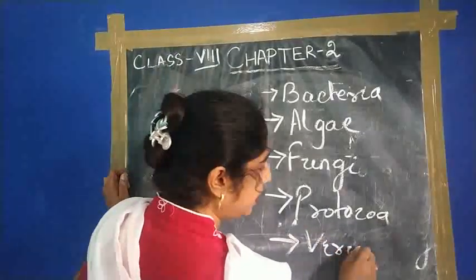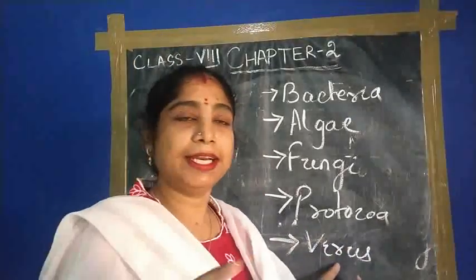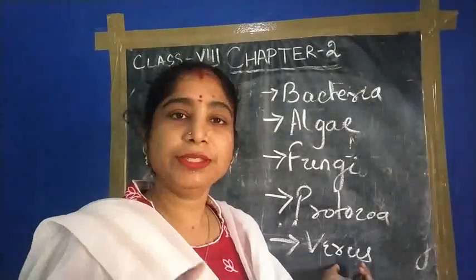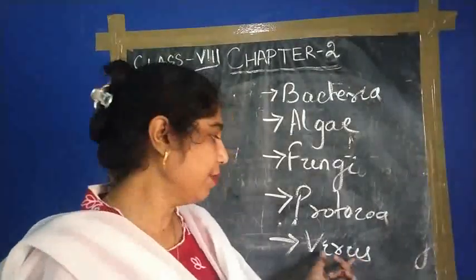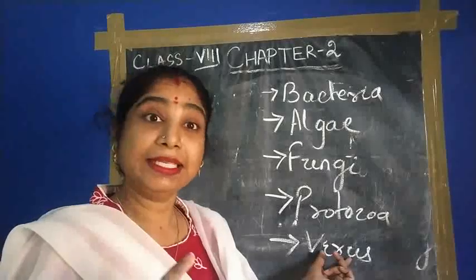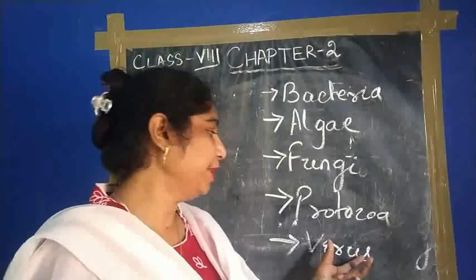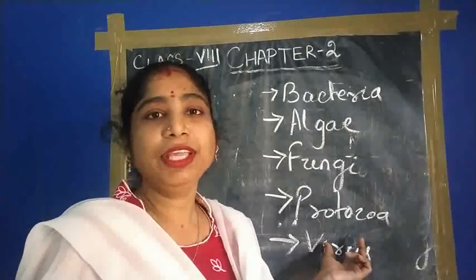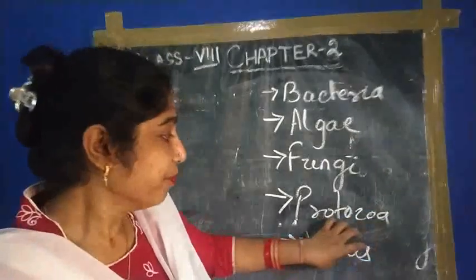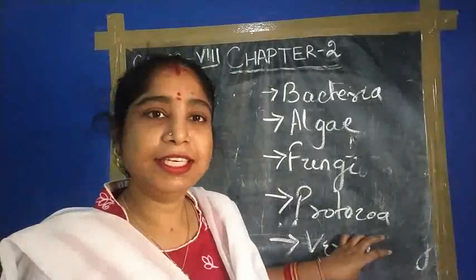The virus is in a transit stage. When it is present inside a living organism, at that time it is live. But when it is outside of any living organism, it acts like a non-living body. That's why it is in a transit stage.